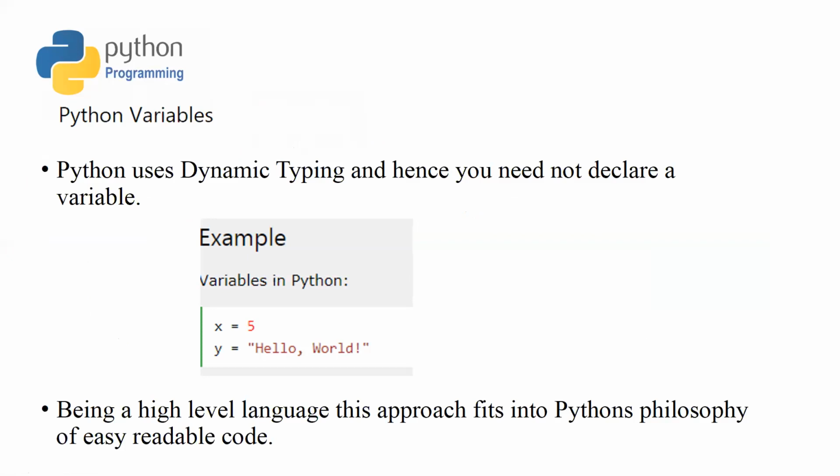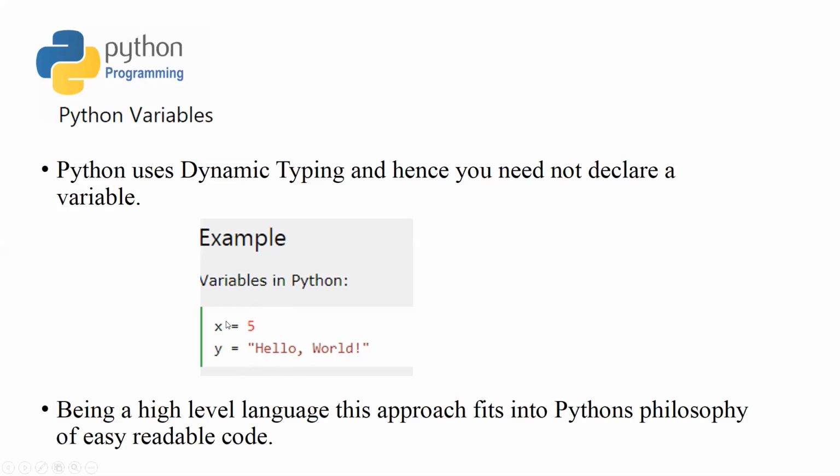For example, here I have declared or defined two variables x and y, and there is no explicit declaration with int, float, character, whatever we do in C and C++. So here, these variables x and y are declared right at the moment when they are defined. So this is called dynamic typing in Python, where you don't need to declare the variable explicitly.